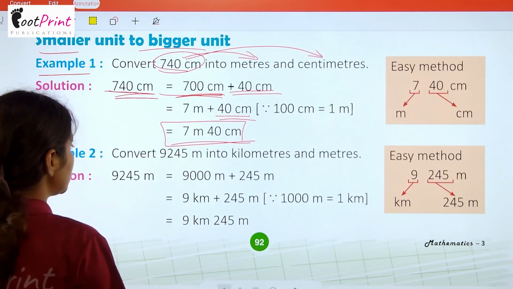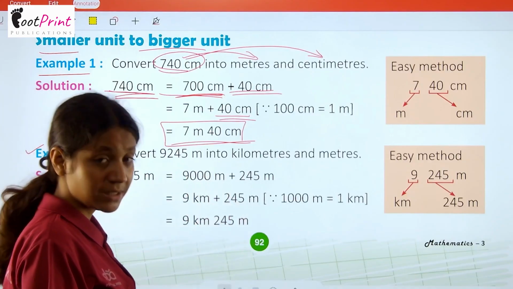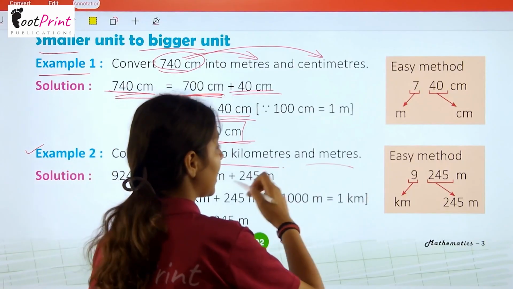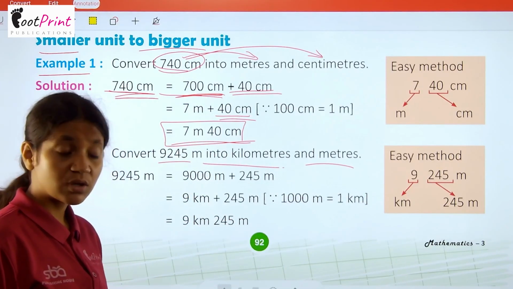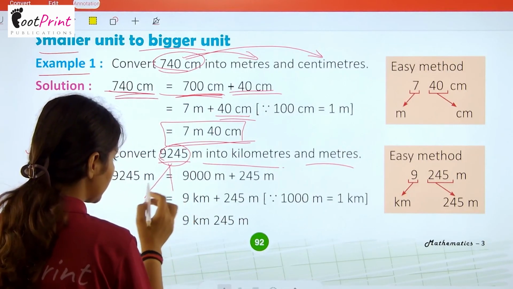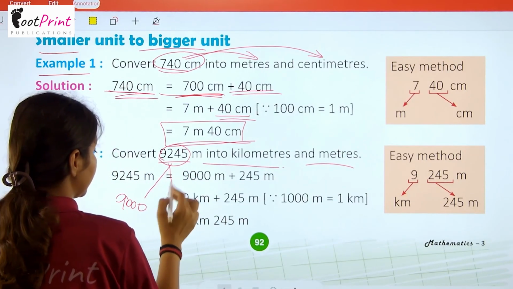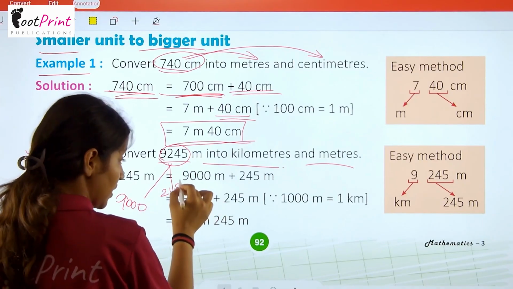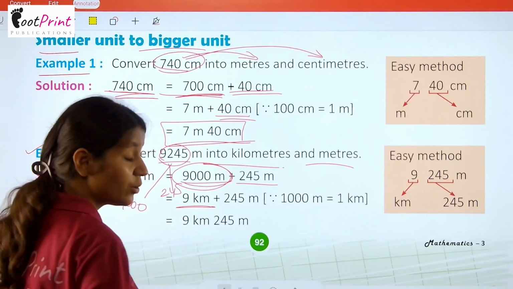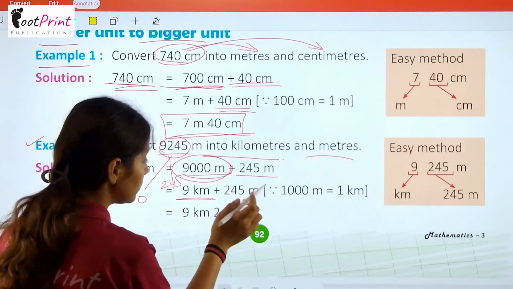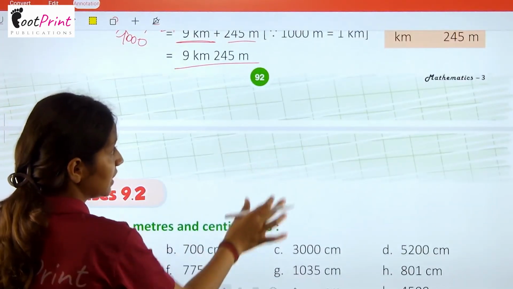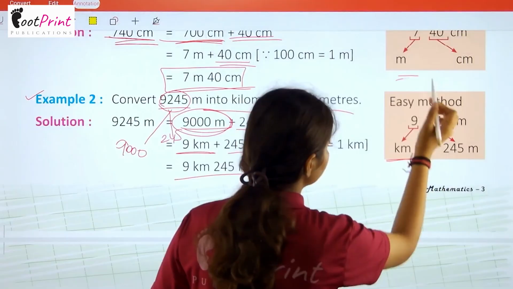In example number 2, convert 9245 meter. So here we have 9245 meter into kilometer and meters. अब हमें इन्हें किस में चेंज करना है? किलोमीटर्स एंड मीटर्स में. अब हम इसे ब्रेक करेंगे तो क्या होगा? 9000 and the rest one is 245. So 9000 meter plus 245 meter. Now this 9000 meter will refer to 9 kilometer and we are adding 245 into this. So we are getting 9 kilometer and 245 meter. Here we can see breaking is represented.